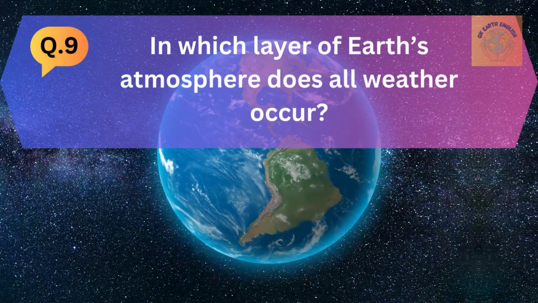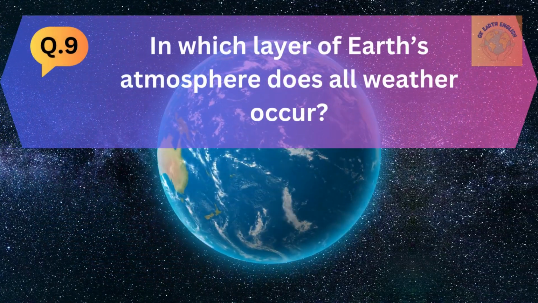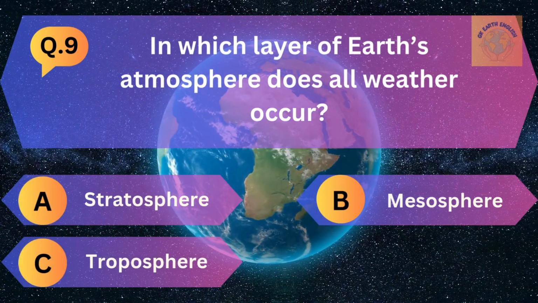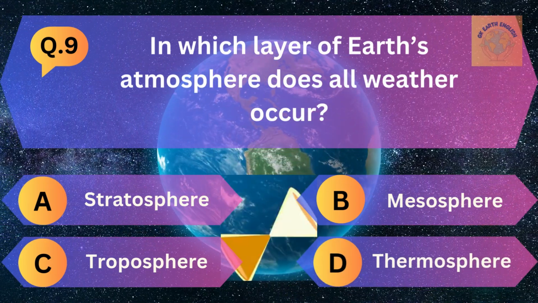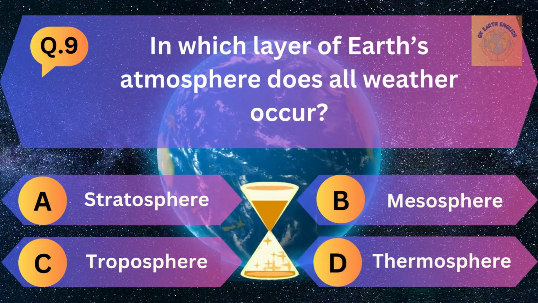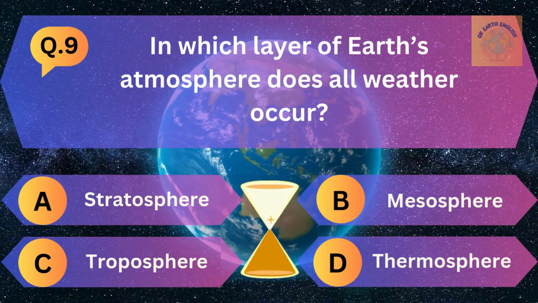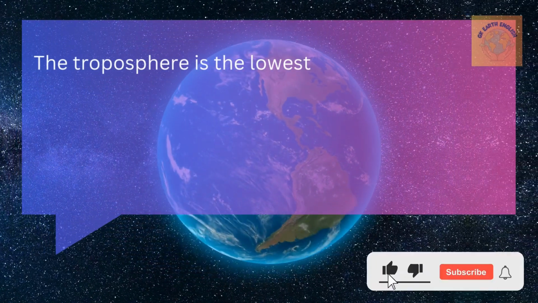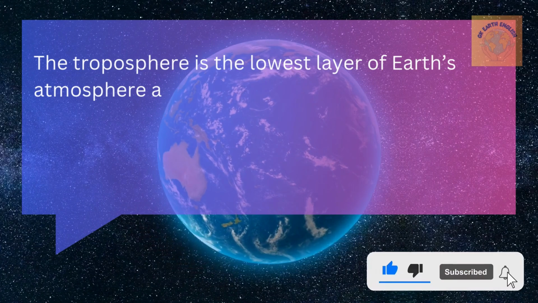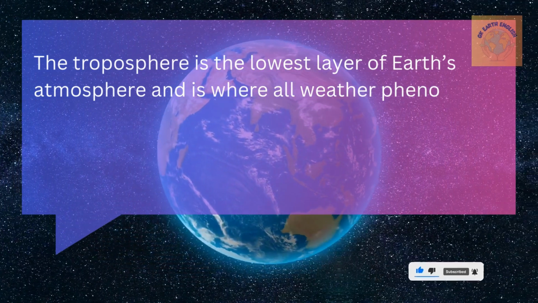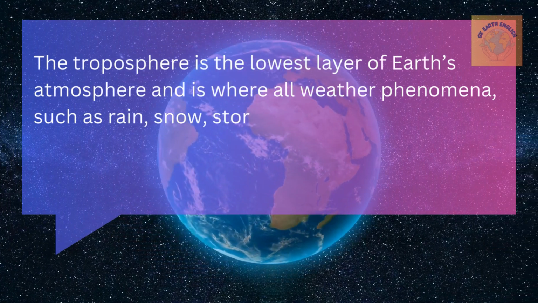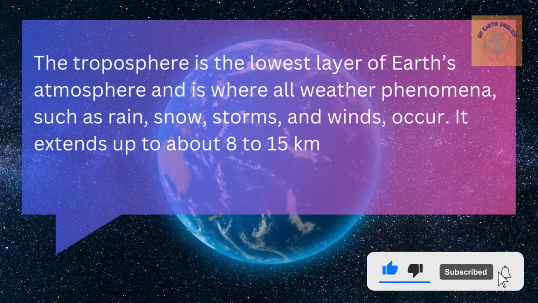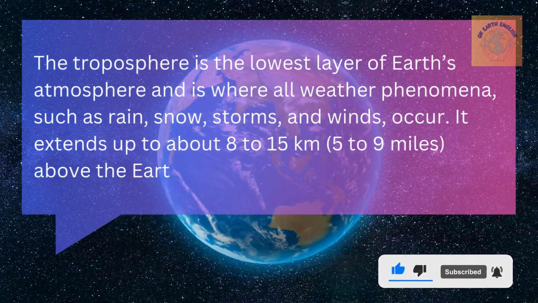Question number 9. In which layer of Earth's atmosphere does all weather occur? A. Stratosphere, B. Mesosphere, C. Troposphere, and D. Thermosphere. The correct answer is troposphere. The troposphere is the lowest layer of Earth's atmosphere and is where all weather phenomena such as rain, snow, storms, and winds occur. It extends up to about 8 to 15 km above the Earth's surface.